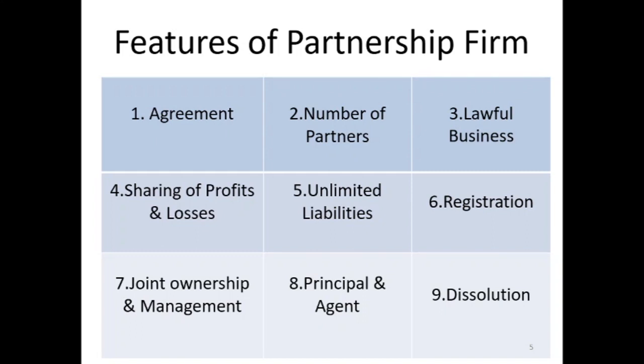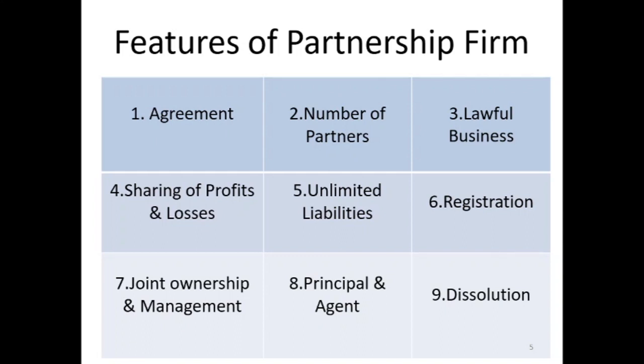The fourth point is sharing of profits and losses. The partnership is formed for sharing profits, but in case of losses, all the partners have to share the losses and profits, if there are any, in the ratio given in the agreement. If the written agreement, that is the partnership deed, does not provide the ratio in which the profits and losses are to be divided, then the partners will share them equally.